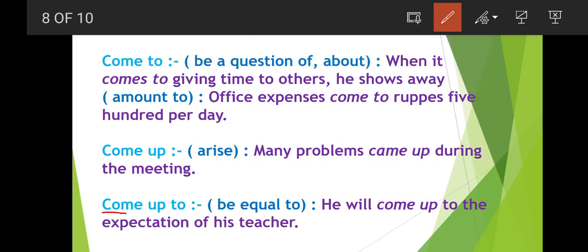Next is come up to. Come up to means be equal to. He will come up to the expectation of his teacher, which means as his teacher was expecting, he is the same, he has stood up to his teacher's expectations.